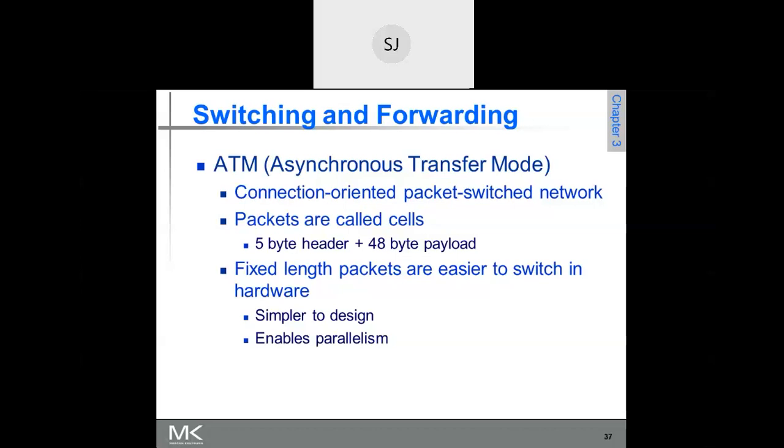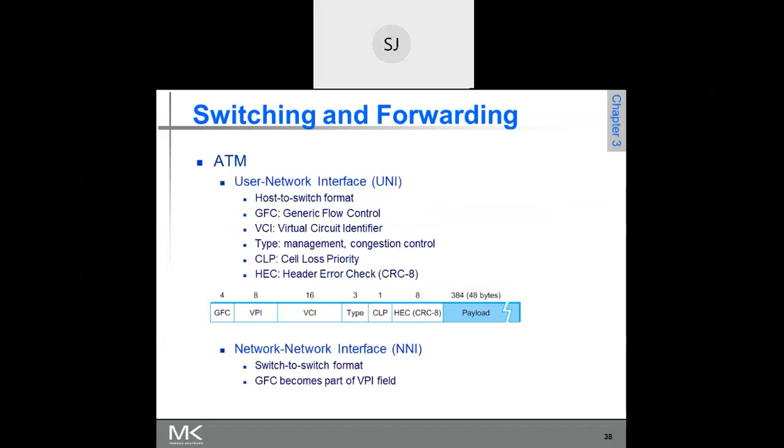So the ATM network uses connection oriented packet switching, and one advantage here is every packet is of size 53 bytes. Out of 53, 48 bytes are for data, and the remaining 5 bytes are header. So it is very useful in meeting the quality of service requirement. So this is the ATM.